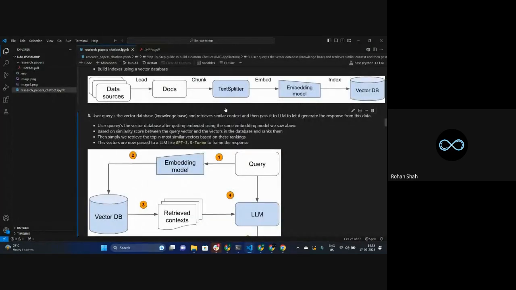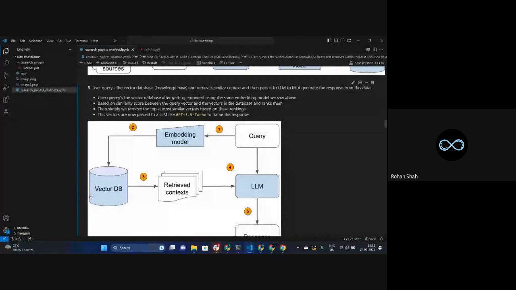You remember we have created some 8 chunks, for example, we have taken 8 as an example. So out of these 8 chunks, which chunks are most similar to the query that I'm passing in? I'll retrieve some of them. It could be 1, it could be 2, it could be 3, it could be 4, but it depends on the specific use case that you're dealing with. Let's say, for example, out of 8, we took out the top 3 similar ones.